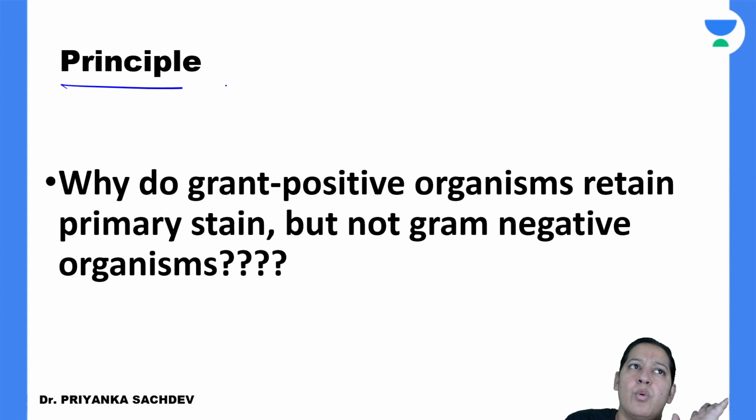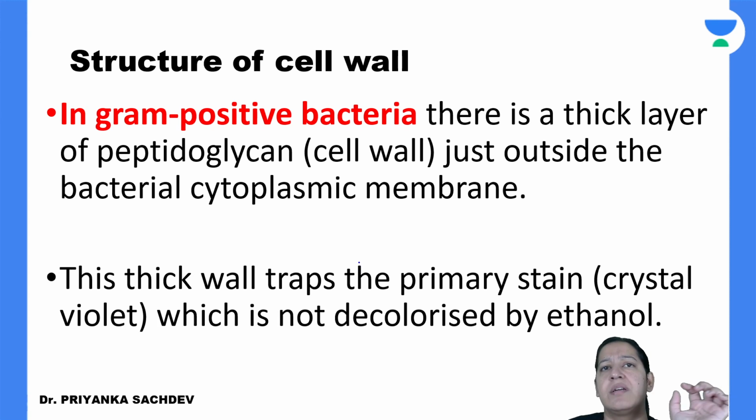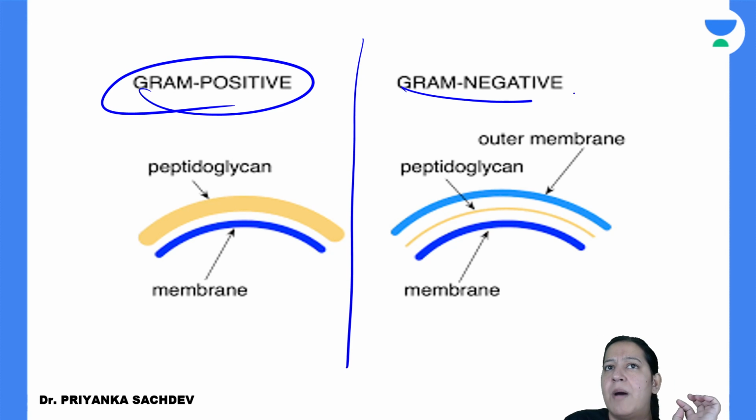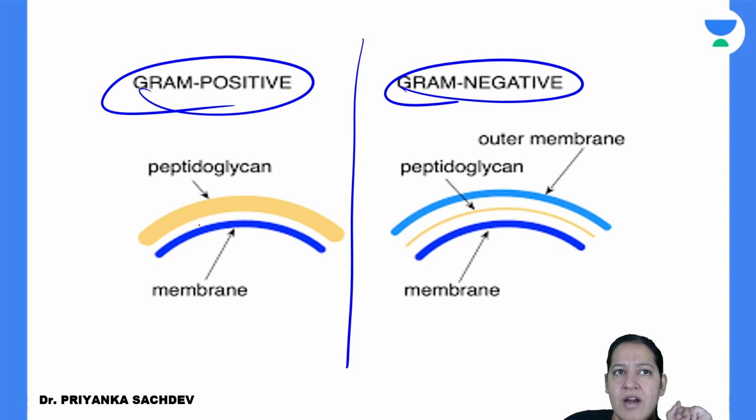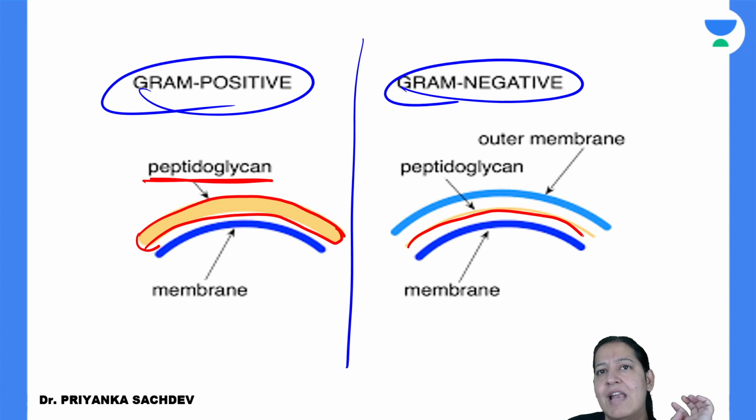Now what is the principle? Why some of them are decolorized and some of them resist decolorization? The main step is the decolorization. Some did, some did not. The basic change is in the cell wall structure. You can see this is gram positive cell wall. This is gram negative cell wall. In gram positive, there is a thick peptidoglycan layer. And there is a thin peptidoglycan layer in the cell wall of gram negative.